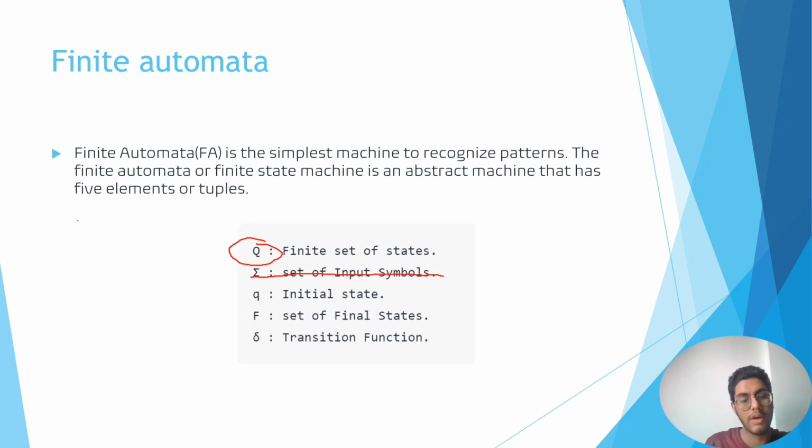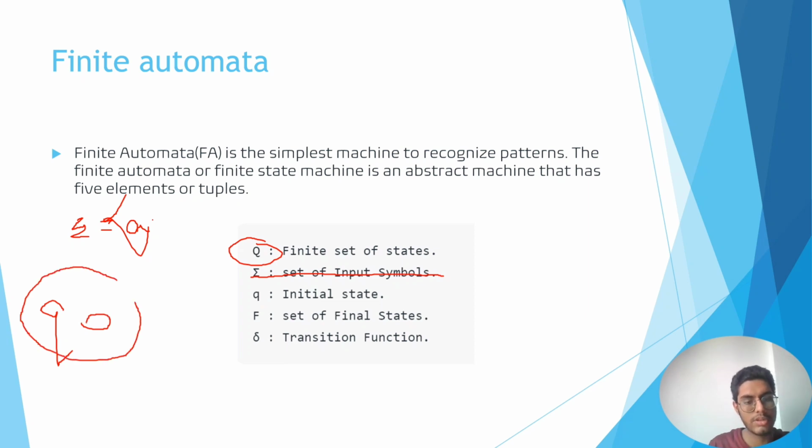As we have seen in the last slide, this can be a set of symbols like AB, ABC, anything like that. Then there is the initial state. Here we can write Q naught as the initial state, so it will be much clearer. If I represent a state like this, Q naught, this is the initial state, and we represent this arrow as the input by the user, the string on which we want our machine to act.